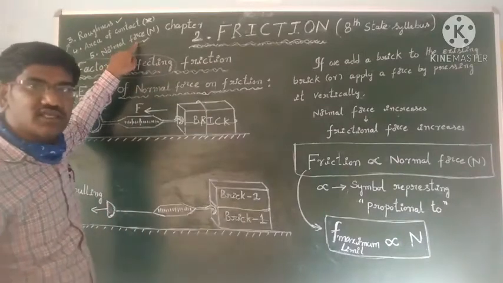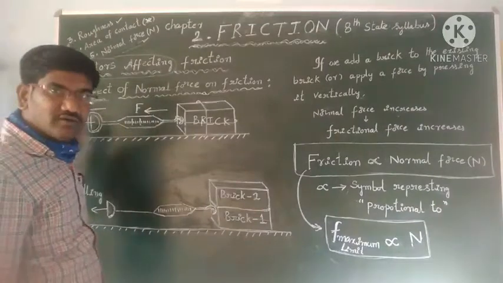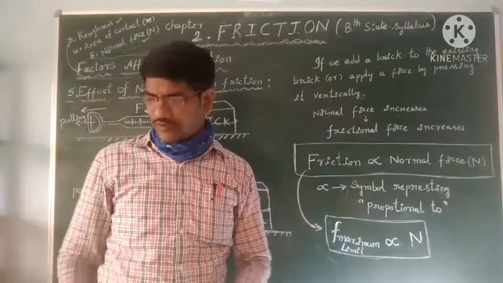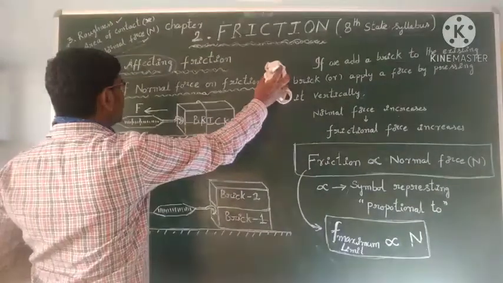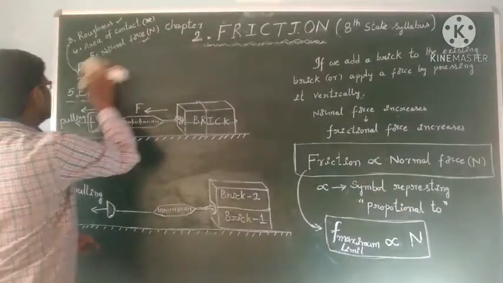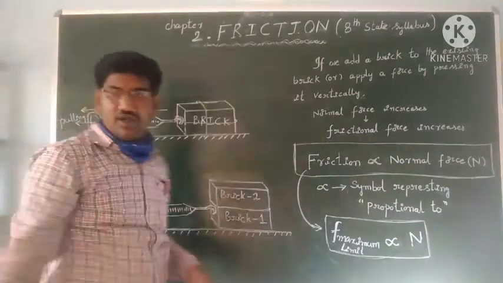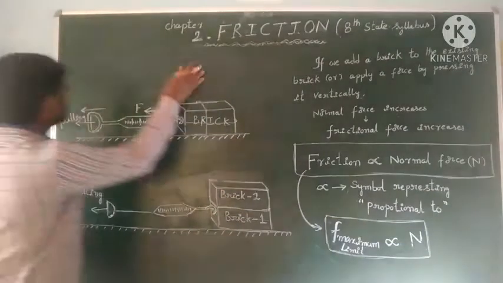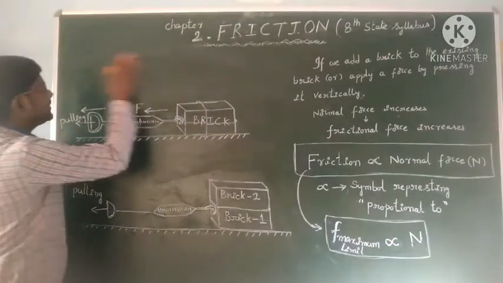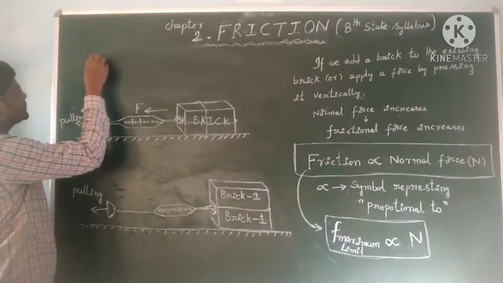We are going to see the third one, that is activity number 5 in our textbook. So the frictional force depends on normal reaction or not. We are going to see normal force.